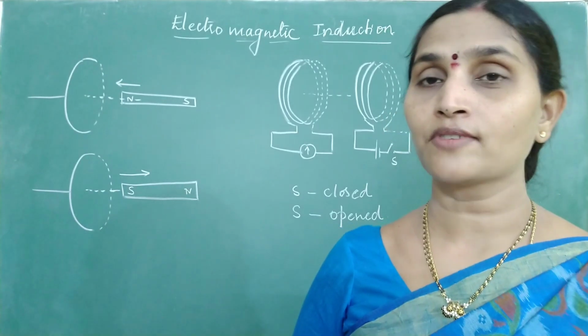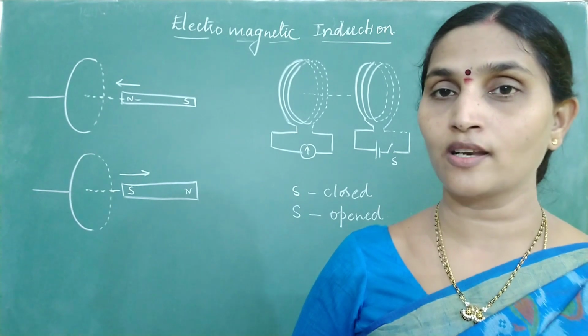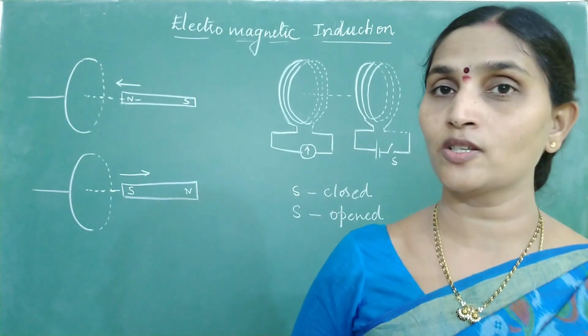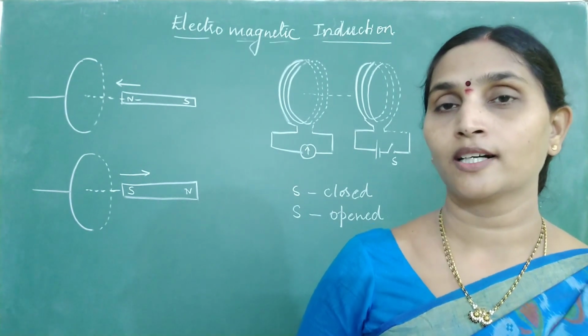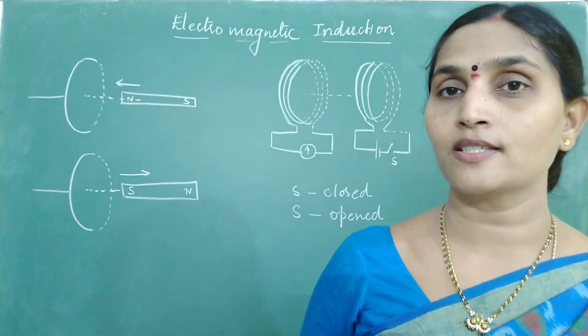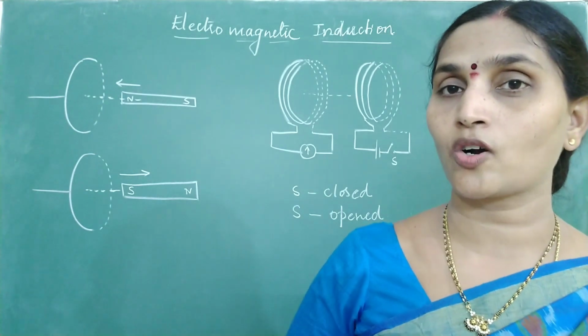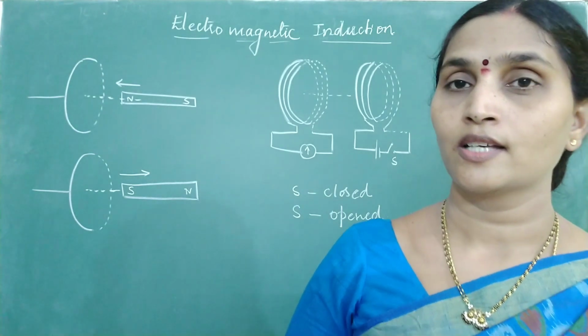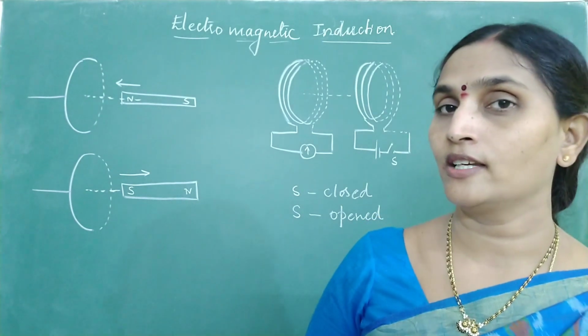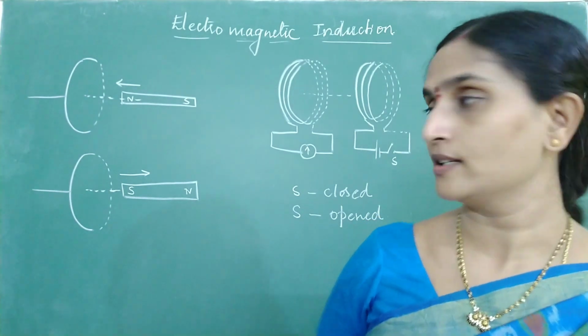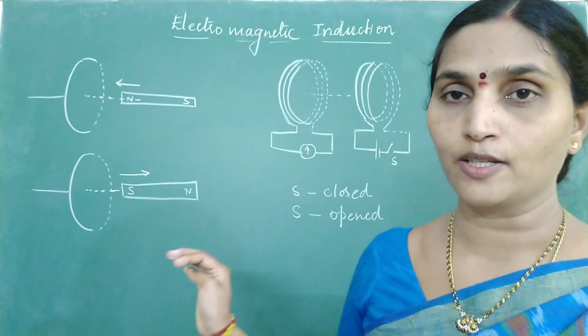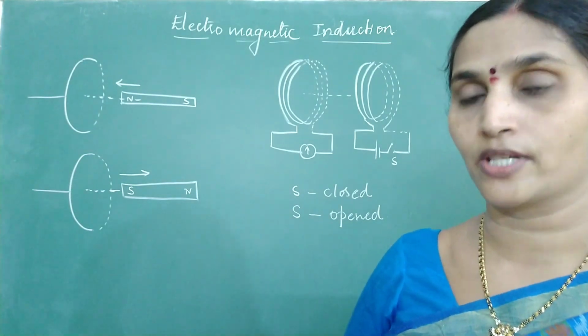Let us first start with some simple applications based on Lenz's law. I repeat the statement of Lenz's law. What does the statement tell you? The direction of induced EMF is such that it opposes the cause that produced it. Based on this, let us see how we identify the direction of induced current in various types of arrangement. We'll start with the simplest question first.